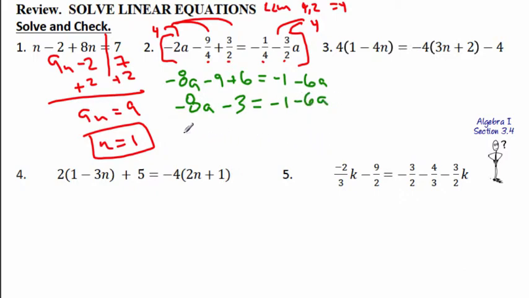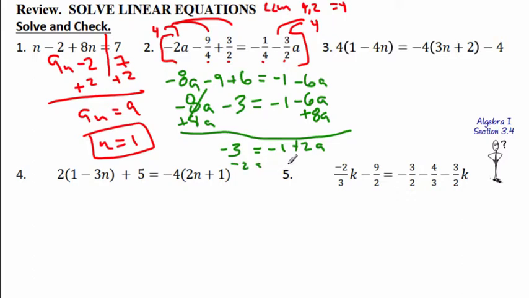Let me add 8a to each side. Draw the line. We have the 8a's canceling. Negative 3 equals negative 1 plus 2a. I'm going to add 1 to each side. Mr. Kelly's kind of running out of room here. But we're going to get negative 2 equals 2a, and then negative 1 will equal a. Divide each side by 2. That's easy enough, right?